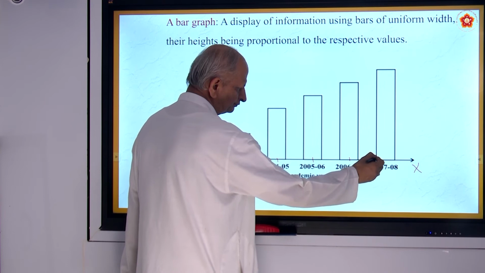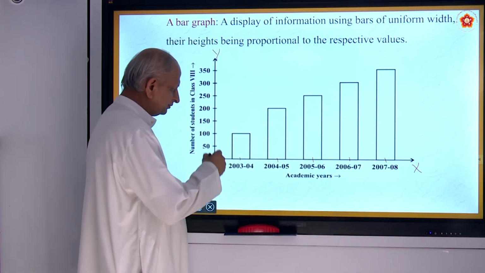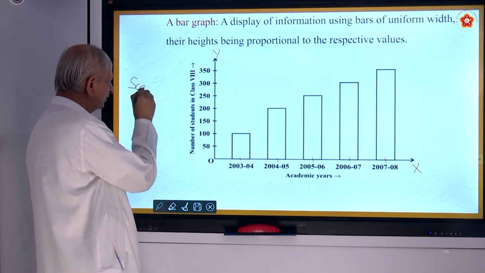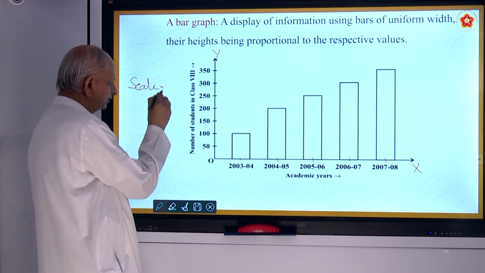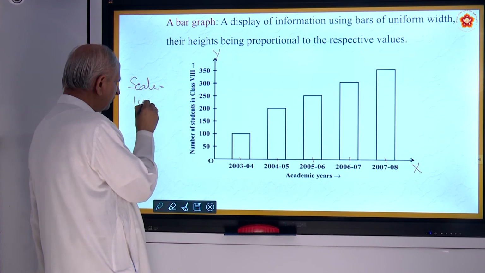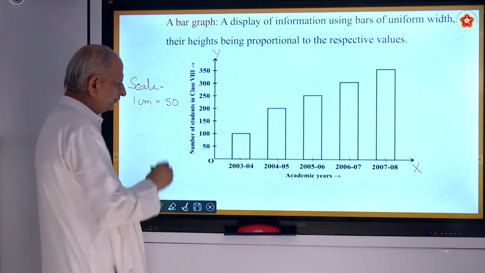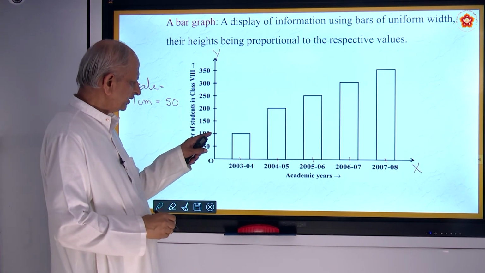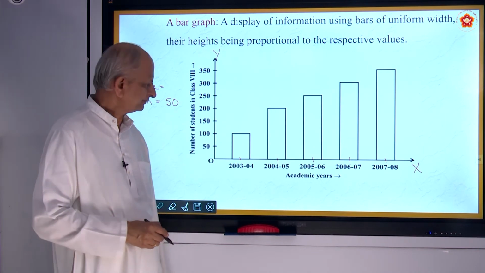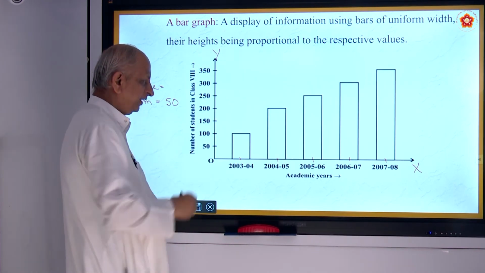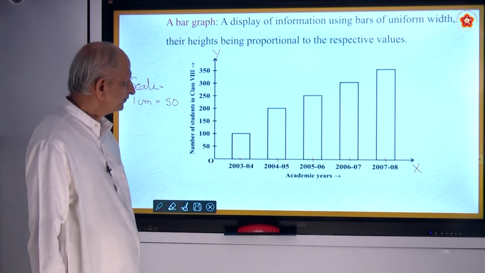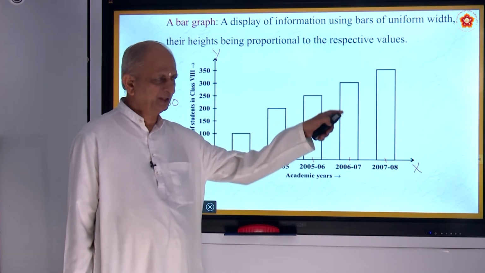Here you have to mark one line for every 1 centimeter in the middle. That is the first thing. And here you must take a scale. Scale is a suitable length you are taking. 1 centimeter means 50 students. So 2 centimeters means 100, 3 means 150, like that. You are drawing on the y-axis. That shows the number of students here. This is the number of years. Correct? So this is giving some information now.